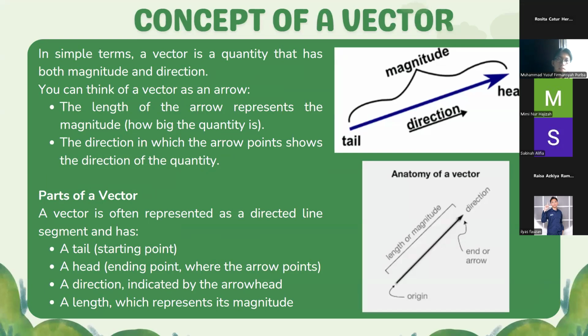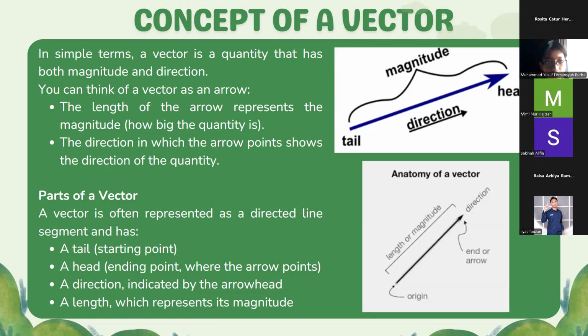Concept of a vector. In simple terms, a vector is a quantity that has both magnitude and direction. You can think of a vector as an arrow, like the picture on the right. The length of the arrow represents the magnitude, how big the quantity is, and the direction in which the arrow points shows the direction of the quantity.